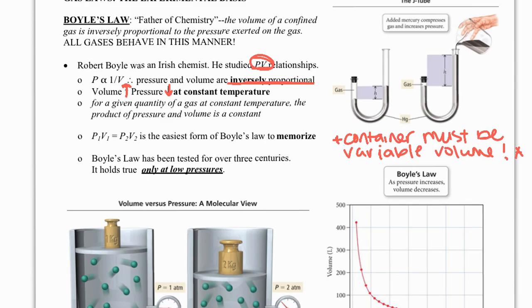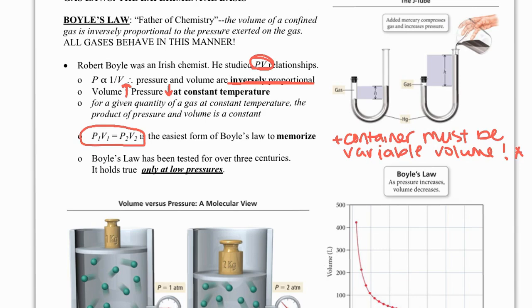Basically what he saw was that for a given quantity of gas at constant temperature, the product of pressure and volume is always going to be constant. From there, he came up with what we call Boyle's law, which is what is in italics. But the P1V1 equals P2V2 equation is the easiest form of Boyle's law that allows us to do calculations.